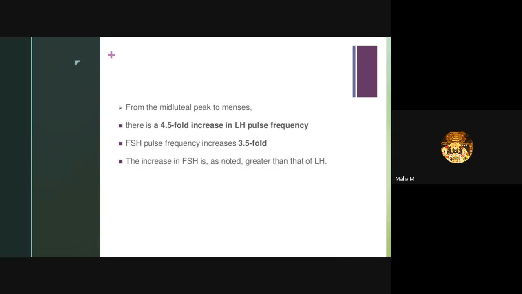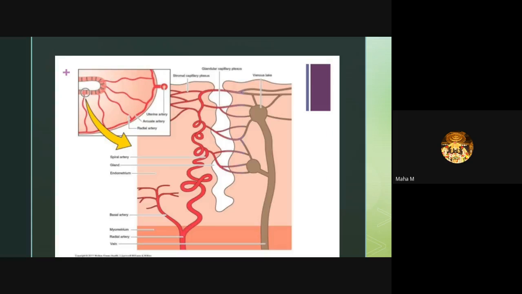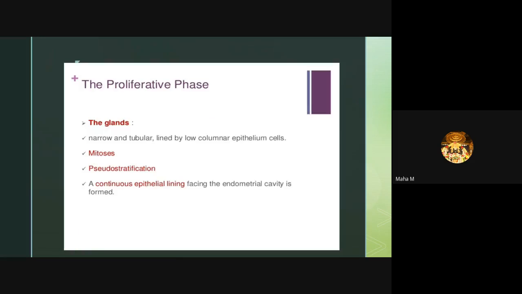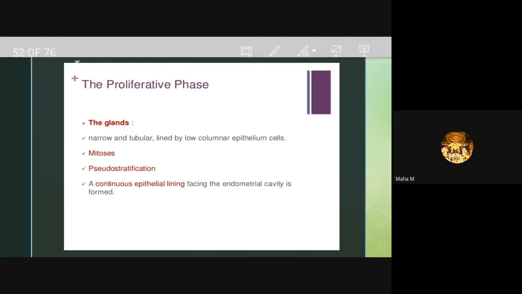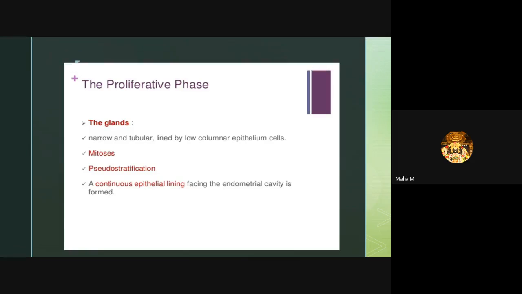Coming to the uterine cycle, it includes two phases, that is the proliferative phase and the secretory phase. Coming to the proliferative phase, the glands get proliferated. The glands are narrow and tubular and lined by low columnar epithelial cells. They undergo mitosis, and pseudostratification also occurs during the proliferative phase. The continuous epithelial lining forms the endometrial cavity.